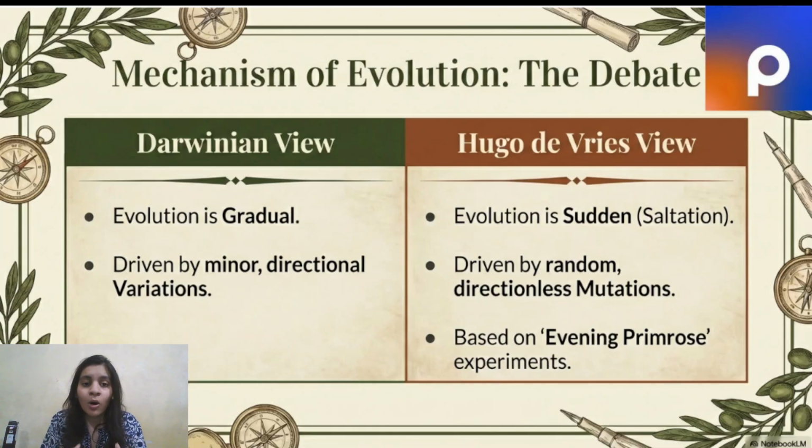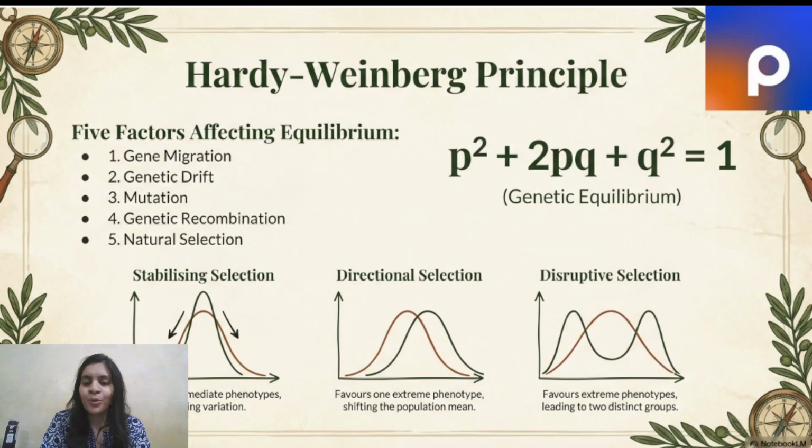And do you know, Hugo de Vries also conducted some experiments. On what organisms did he conduct his experiments? These were the evening primrose plants, right? By the way, guys, do you know which scientist had conducted his experiments on Pisum sativum? Aha, Pisum sativum means the common pea you eat every day. Yes, let me know in the comment section. So yes, one theory of Darwin says that there have been gradual changes. On the other hand, de Vries says these are sudden mutations. Well, maybe the future will tell us who was right.